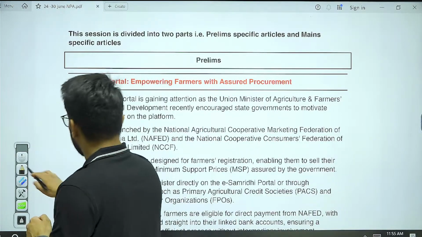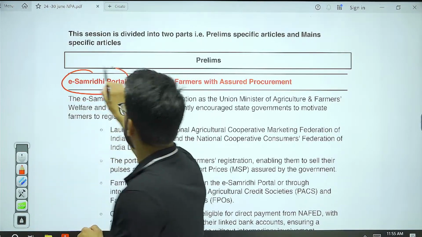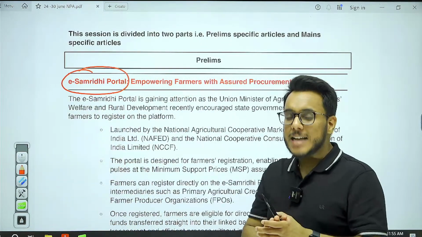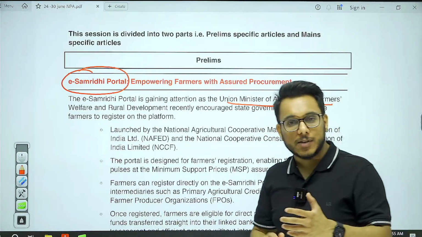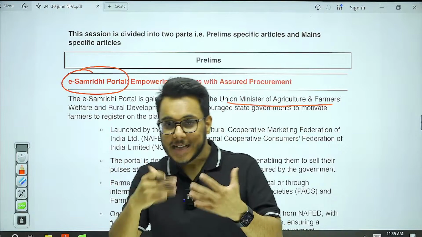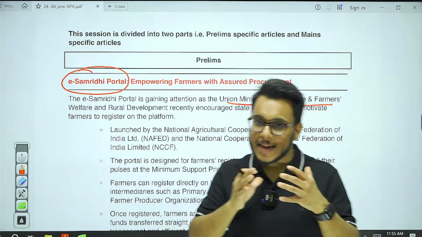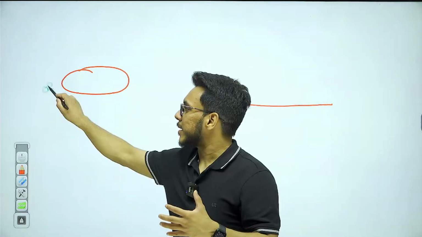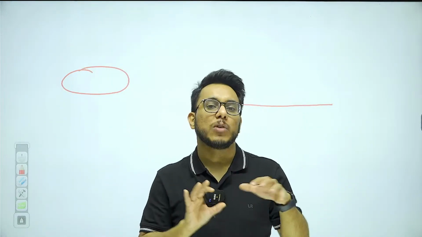Now, the first article that we are going to take is the e-Samridhi portal. So what has happened recently? The Union Minister of Agriculture and Farmers Welfare has asked the states to encourage farmers to get registered on the e-Samridhi portal. Now, what is this e-Samridhi portal? We need to know about that first.